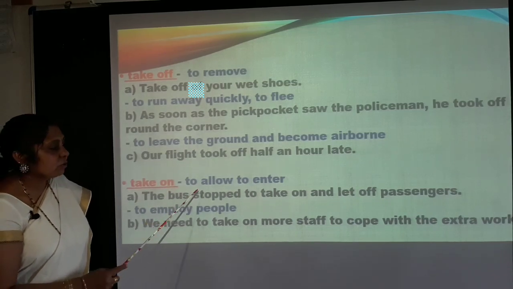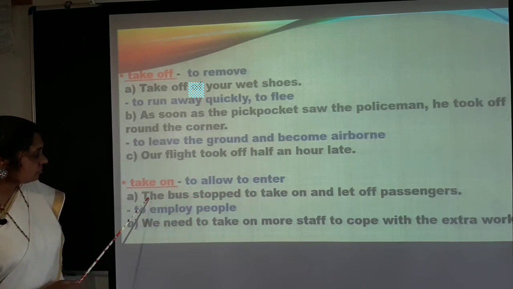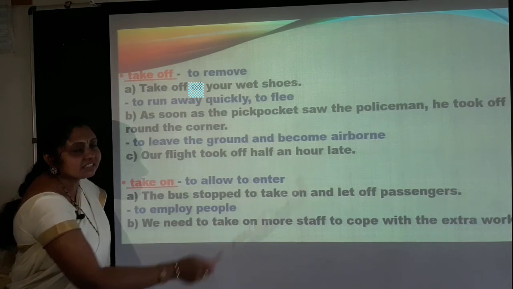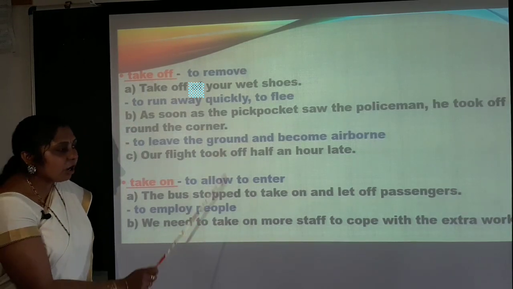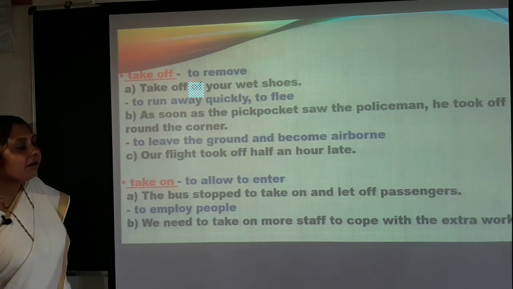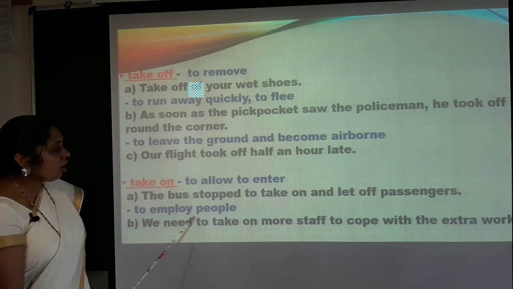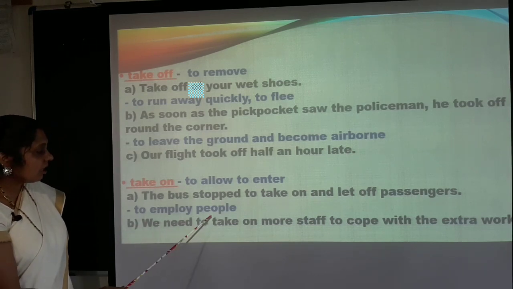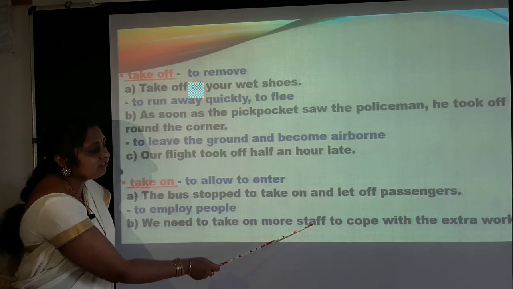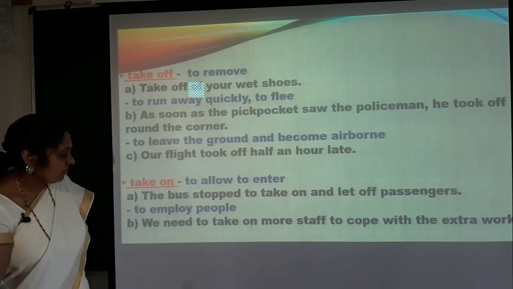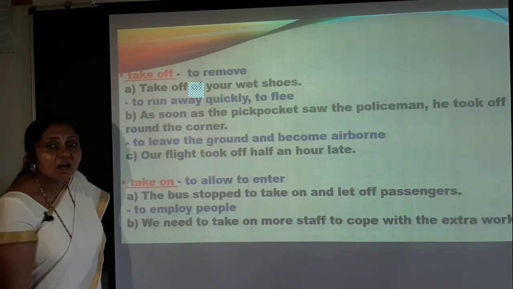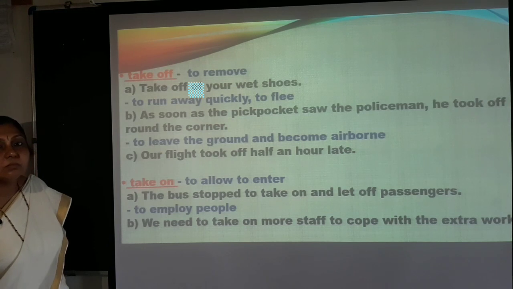Take on, to allow to enter. The bus stopped to take on and let off passengers. So the bus stopped to take on and let off passengers, to allow the passengers to enter and to exit. To employ people. Take on, you employ people. We need to take on more staff to cope with the extra work. So that is to employ people.